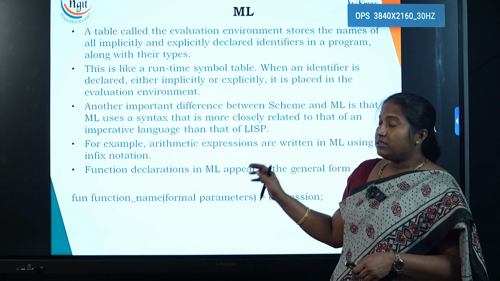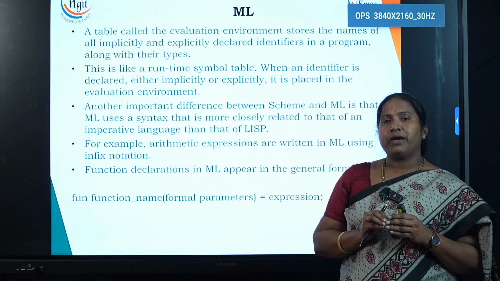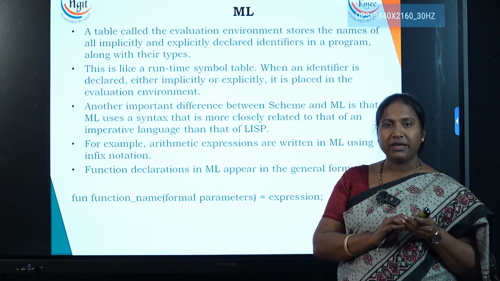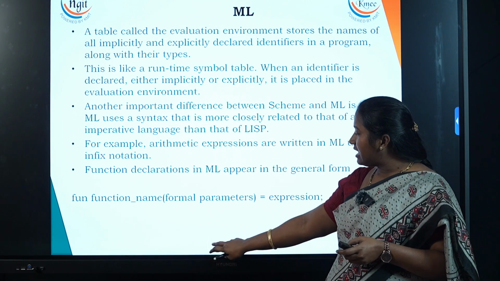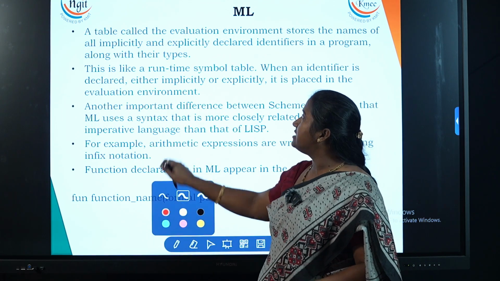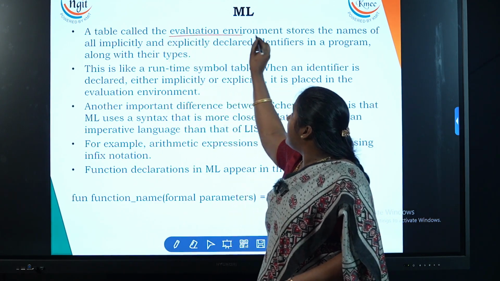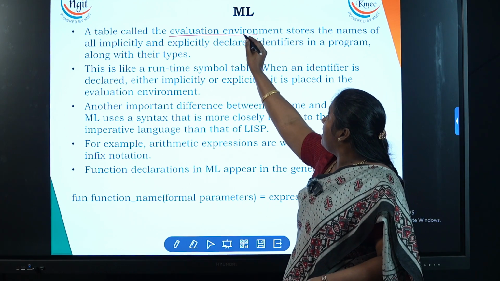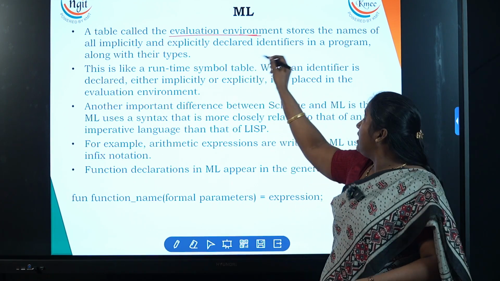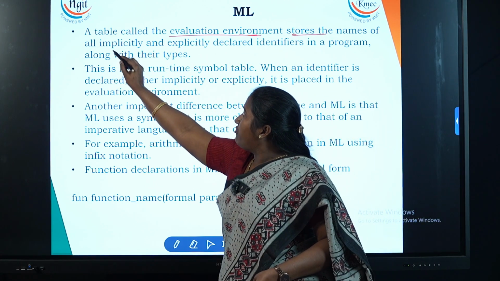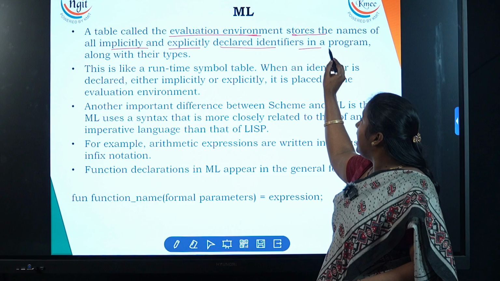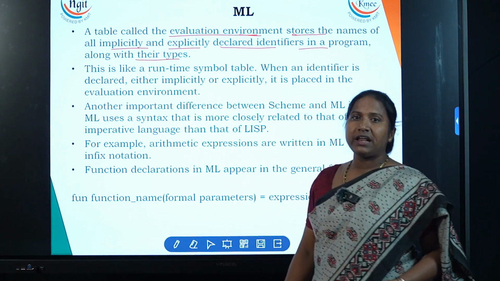Now, the uniqueness of ML when you compare it with the other programming languages in the functional programming category is that it maintains a table. Yes, it maintains a table. This table is called the evaluation environment table. The purpose of this table is what? It stores the names of all implicit and explicit declared identifiers in a program along with their types.